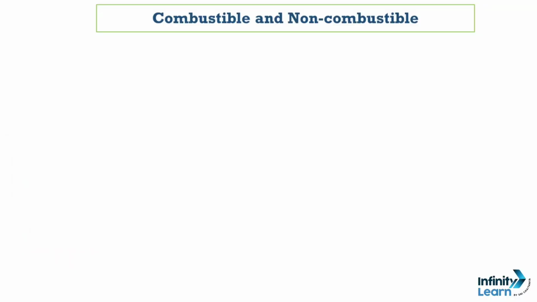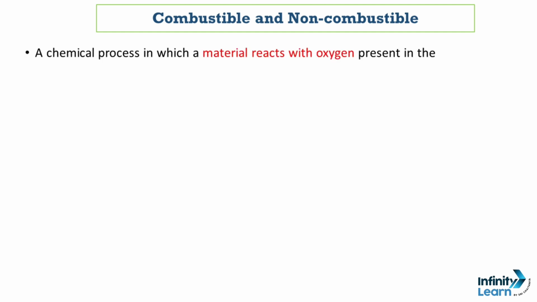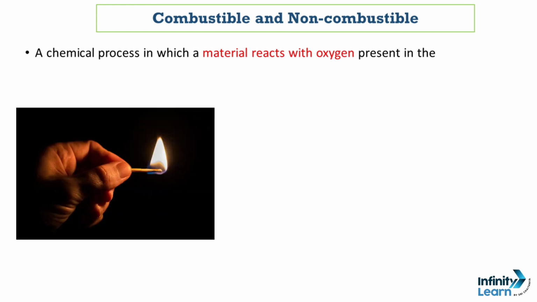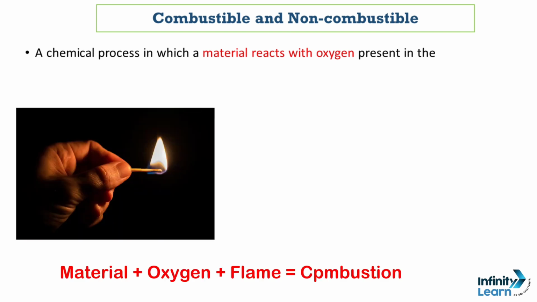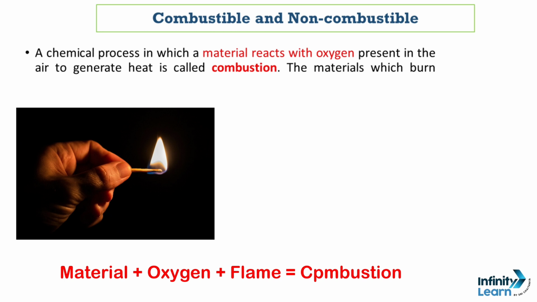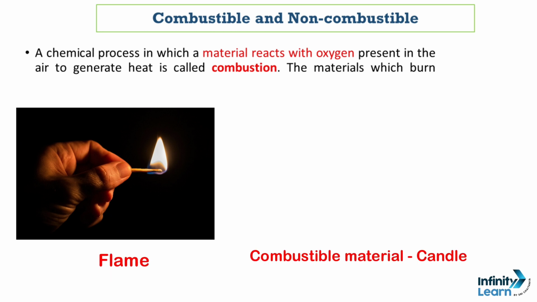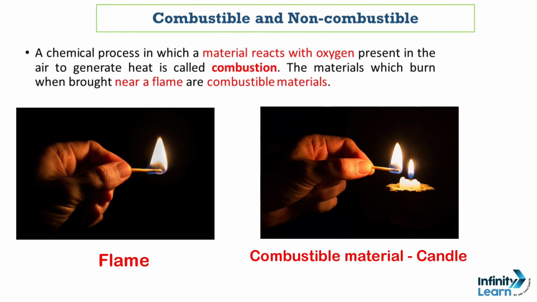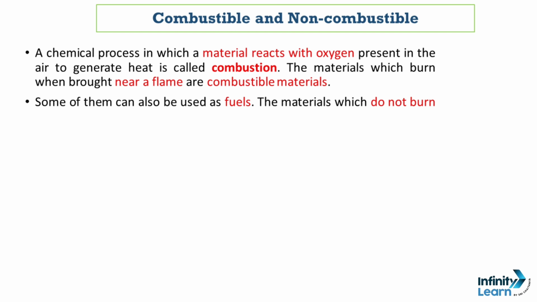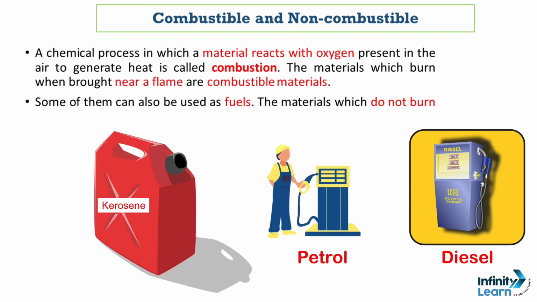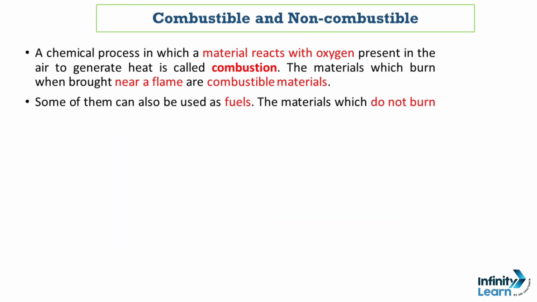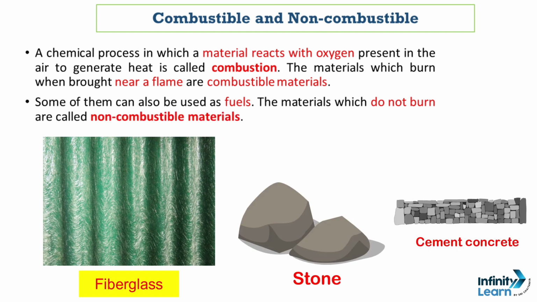So firstly we need to know about combustible and non-combustible materials. Whenever a chemical process occurs in which a material reacts with oxygen present in the air to generate heat, it is called combustion, and the materials which burn when brought near a flame are called combustible materials. Some of them can also be used as fuels, whereas the materials which do not burn are called non-combustible materials. So now let's check, do all the materials really burn or not?